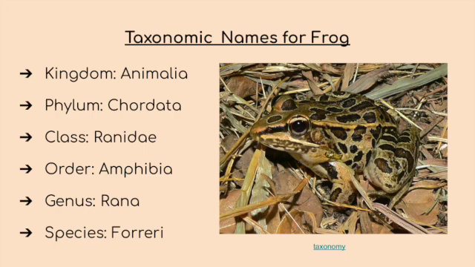Let's begin with the taxonomic names for frogs. The similarities between rats and frogs are in kingdom and phylum. The kingdom for a frog is Animalia, and the phylum is Chordata. Where they differ is the order, genus, and species. The order for frogs is Amphibia, which then leads to the genus, which is Rana for frogs, and finally the species for frogs is Ferrari.